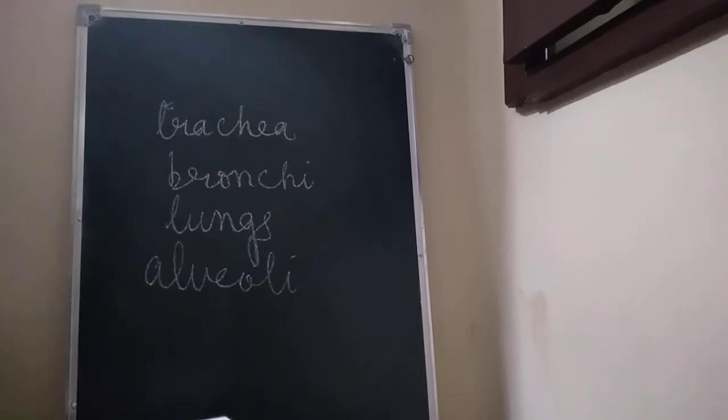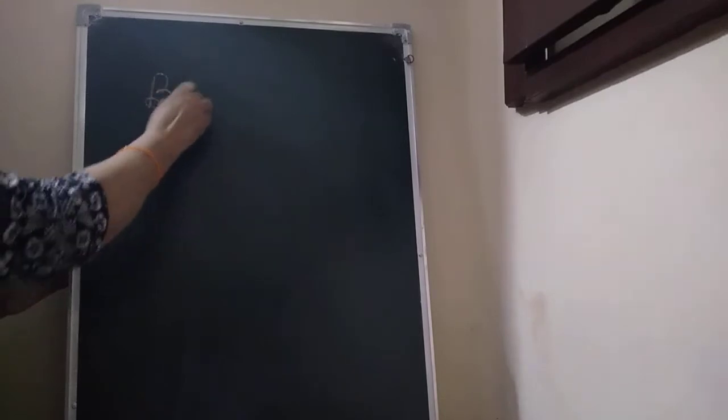Now we will talk about this one, children. What is the difference between combustion and cellular respiration? Combustion is a fast process, children, and cellular respiration is a slow process.